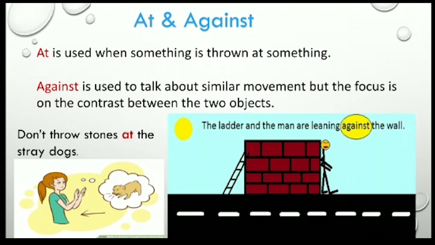Next, the ladder and the man are leaning against the wall. So here against is used to talk about similar movement, but the focus is on contrast between two objects. So ladder and man, they are showing the contrast.